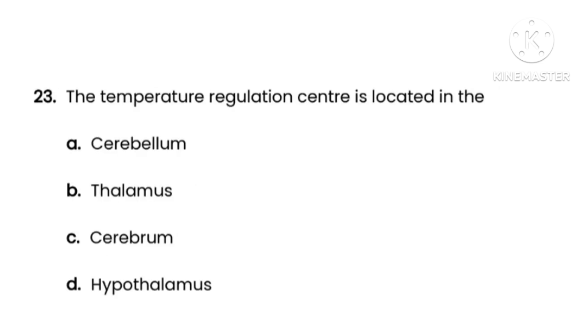Next question number 23. The question is, the temperature regulation center is located in the. Here options are option A, cerebellum, option B, thalamus, option C, cerebrum, option D, hypothalamus. So here the correct option is option D, that is hypothalamus. Here the hormones from the hypothalamus govern physiological functions such as temperature regulation, thirst, hunger, sleep, mood, and release of other hormones within the body.